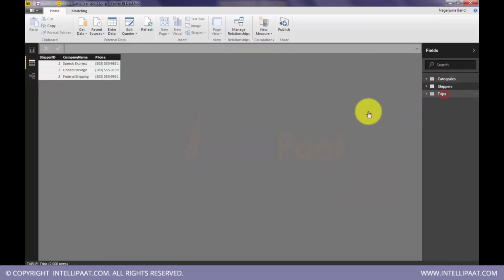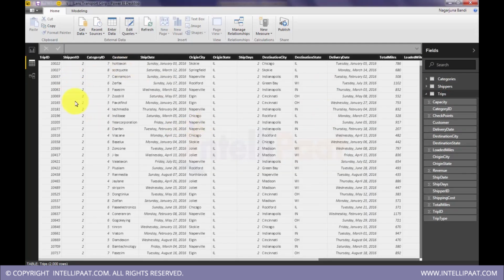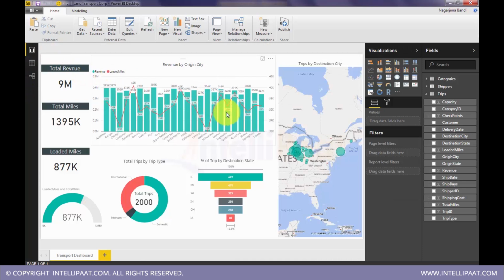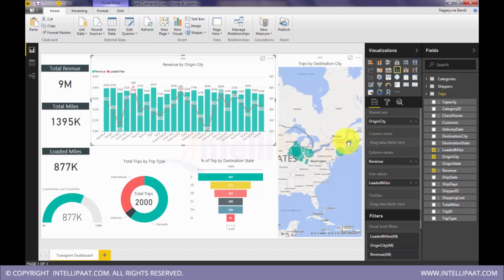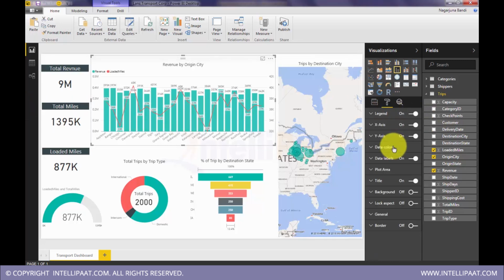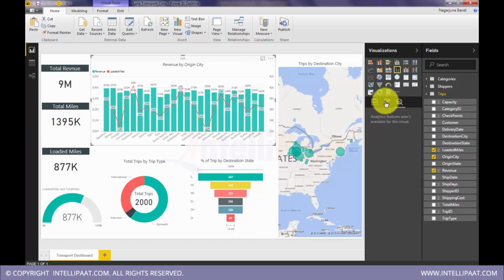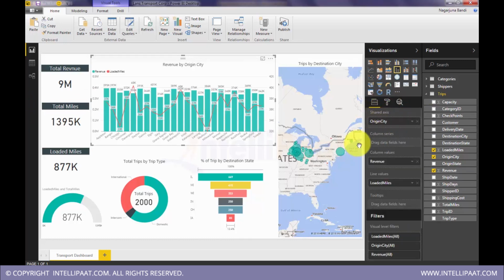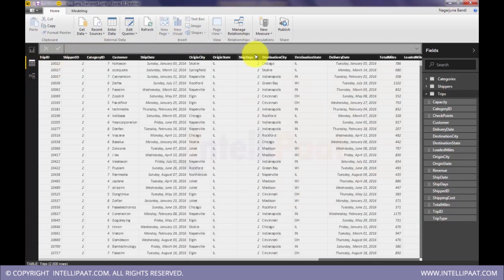So now we'll get back to the trips database. This is the transactional data I have here. If you observe here, there is no option to write any expression for these visualizations. We can only drag and drop fields here. We can configure those fields, we can format, we can set reference lines, but we can't actually write any expressions at visualization level. All the expression writing should take place at a table level like this here, a new measure or a new column